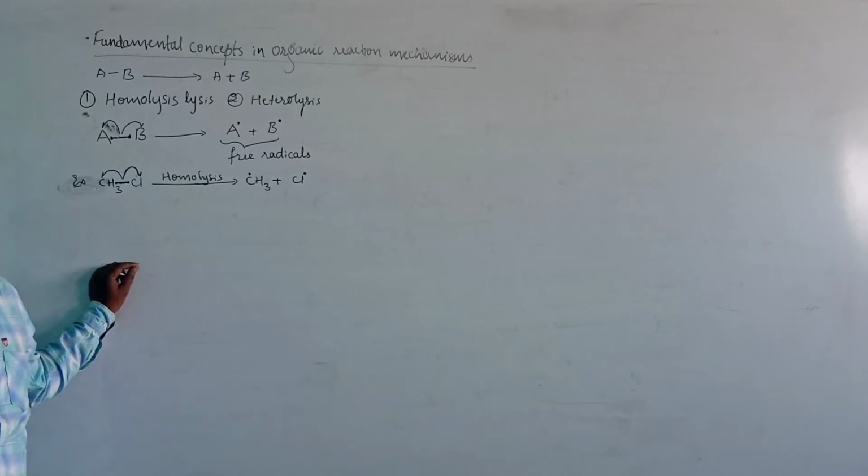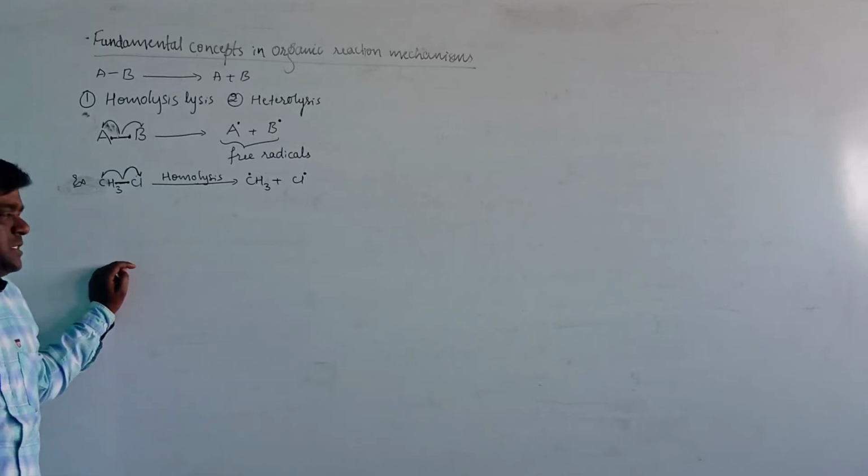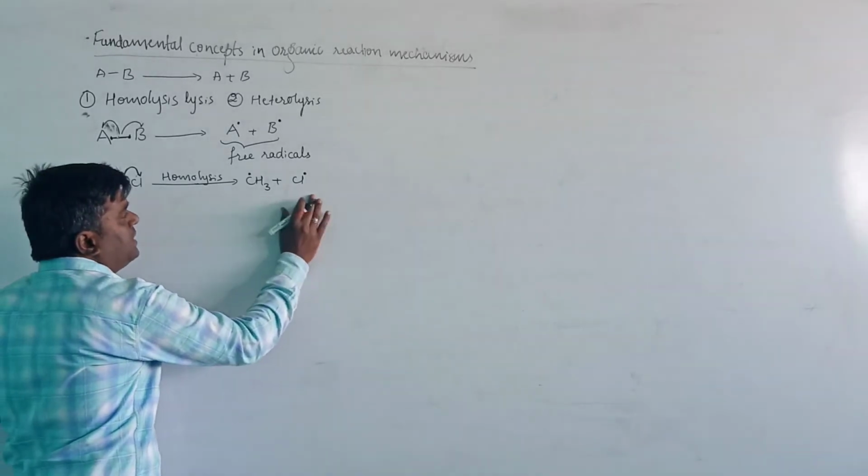Equal distribution of electrons takes place in homolysis. Then these are the free radicals here.